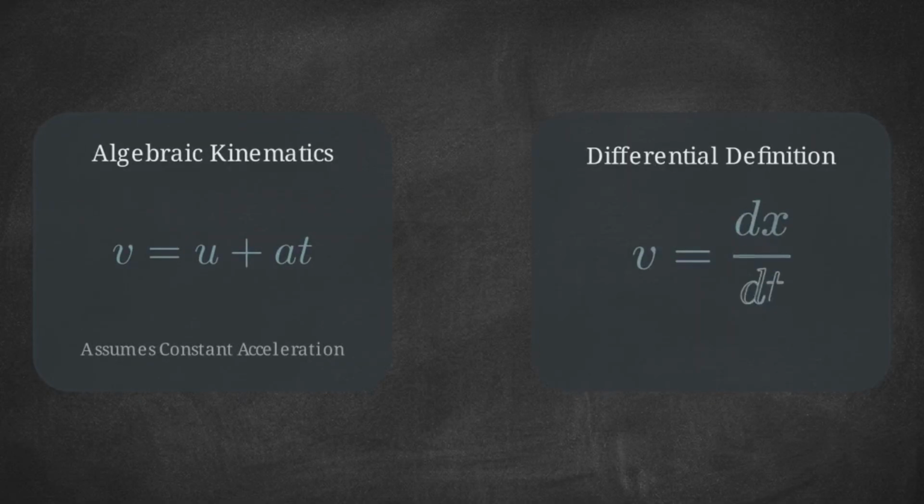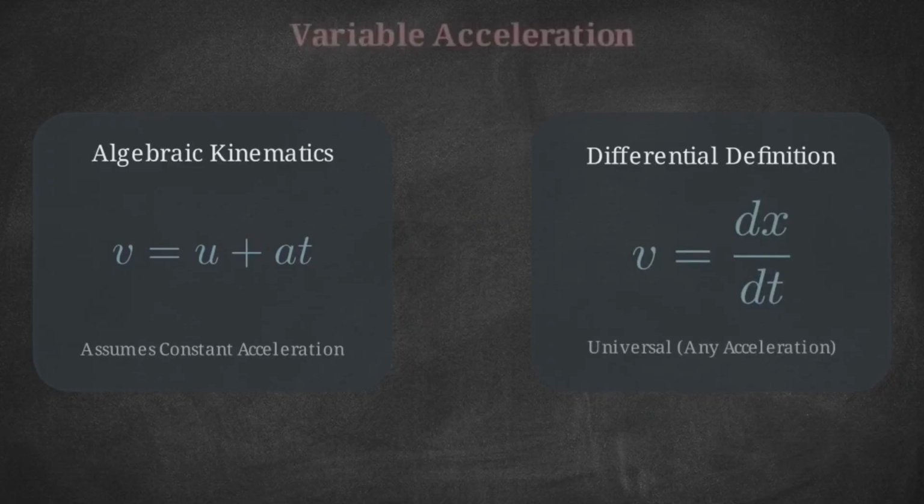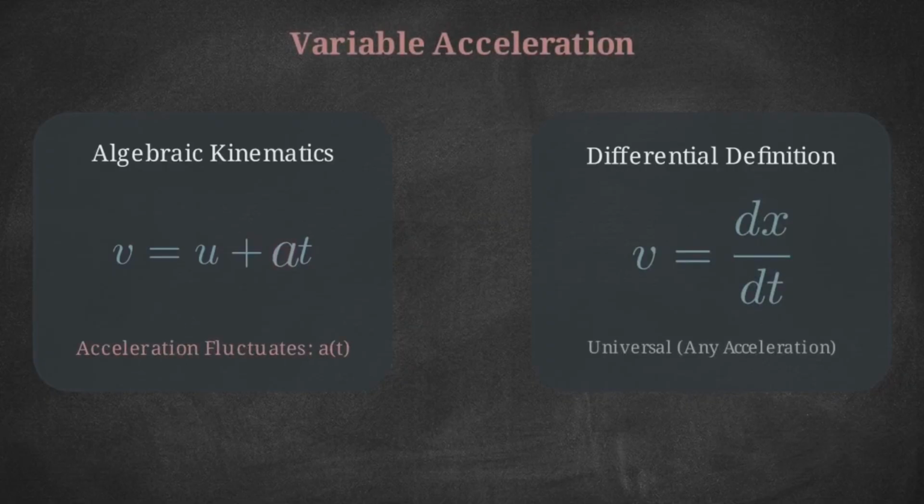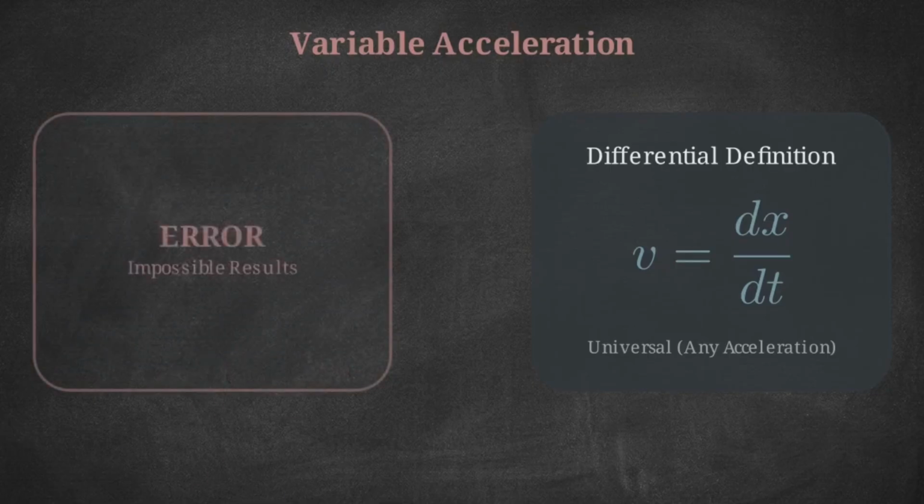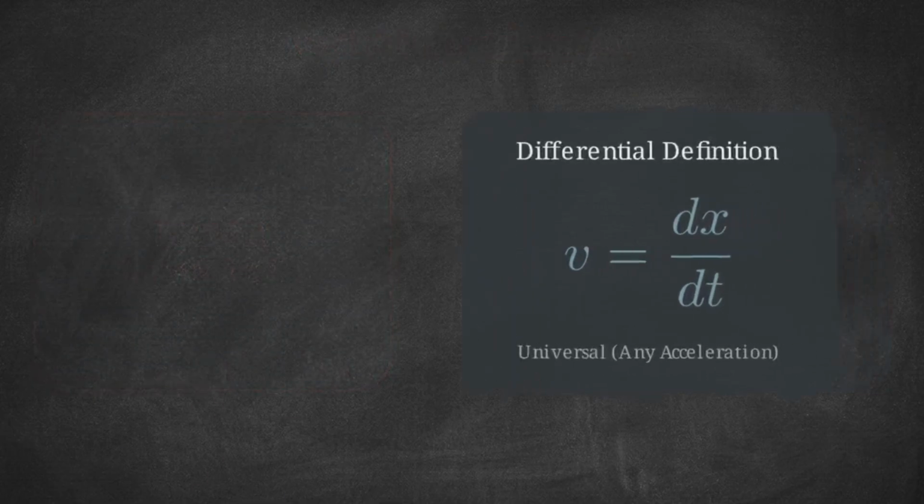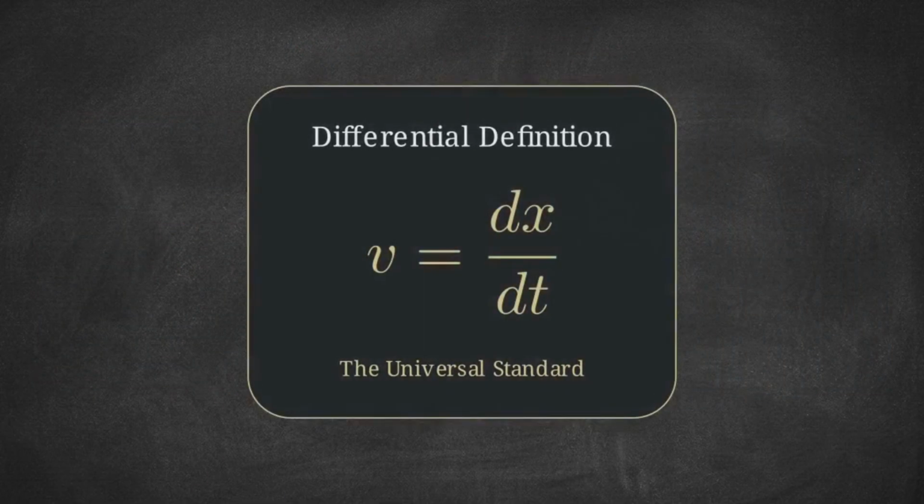Left, standard algebra, like v equals u plus at. Right, the differential definition, velocity as the first derivative of position. Applying algebra to variable acceleration is a trap. When acceleration fluctuates, v equals u plus at shatters, yielding impossible results.